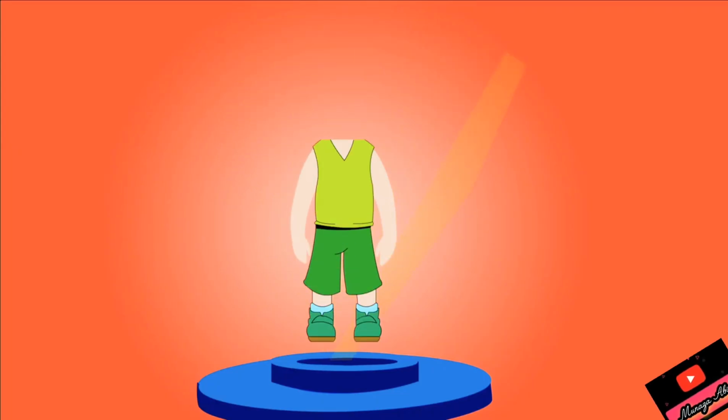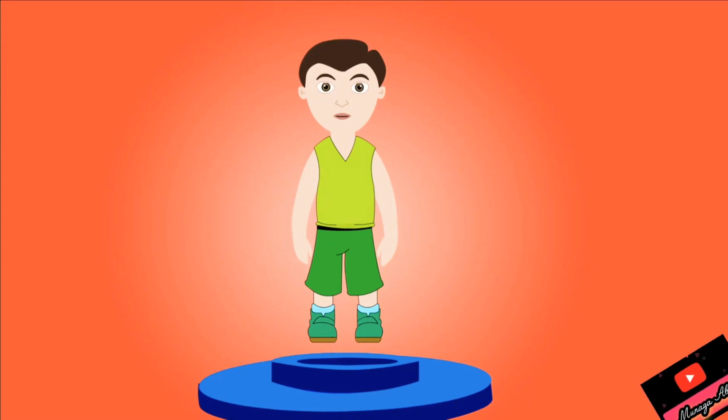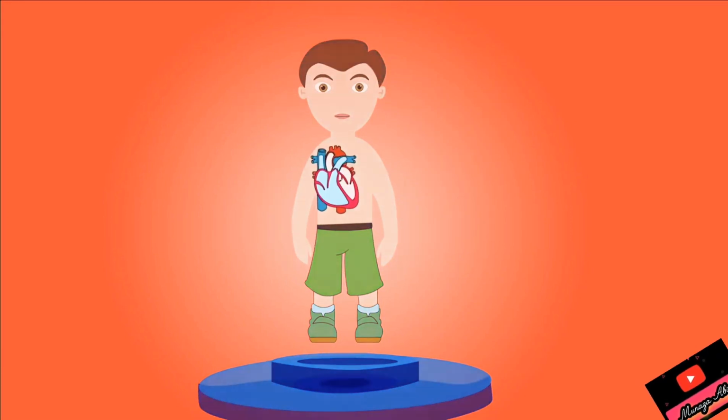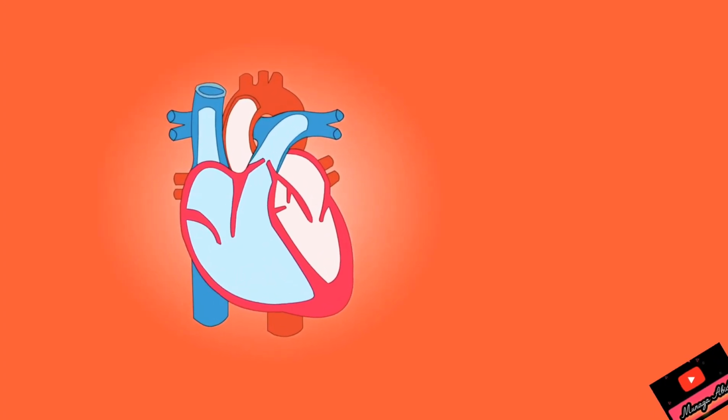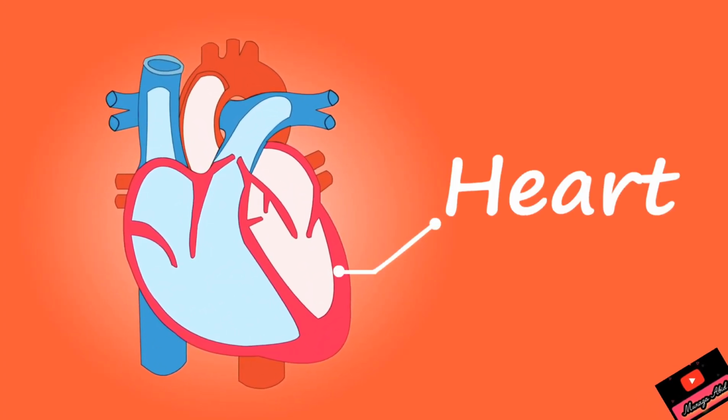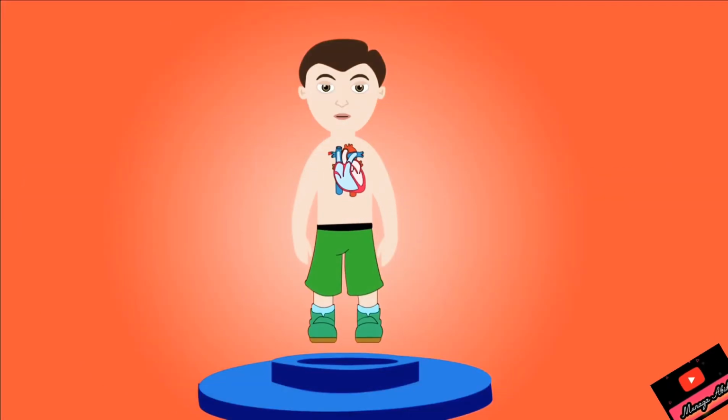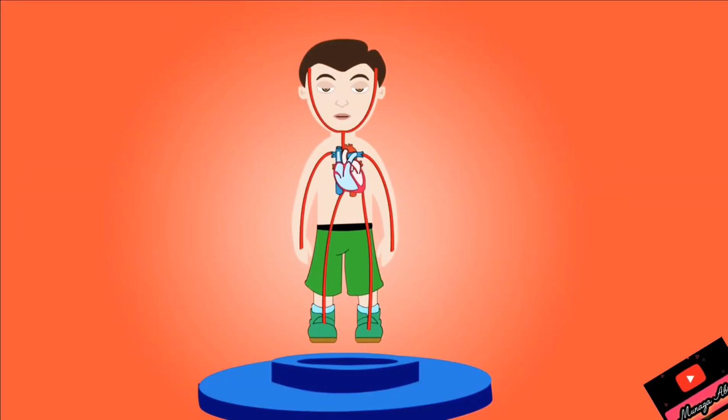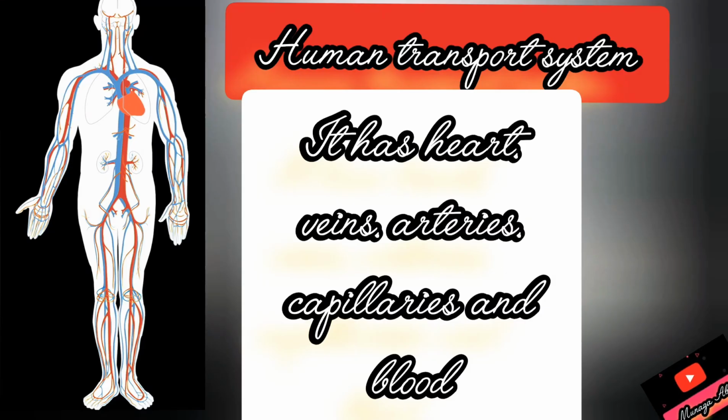I am Nazabed and we will study today the human transport system. The main organ of the human transport system is the heart. The heart is just like a pumping machine, like a motor, and it circulates blood throughout our body.